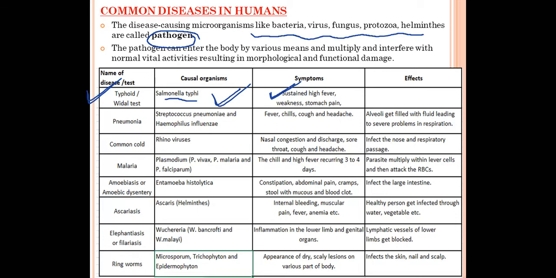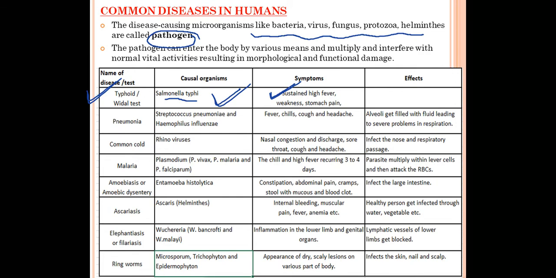And during summer season, it is recommended that we should not eat the food which is sold outside or near the roadside, because in that, chances of this bacteria are much more, and at a very high temperature, around 36 to 37 degrees, their growth is also very high. So it is recommended that in summer season we should not eat the food which is sold outside.